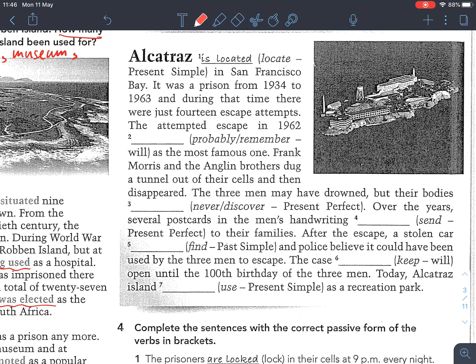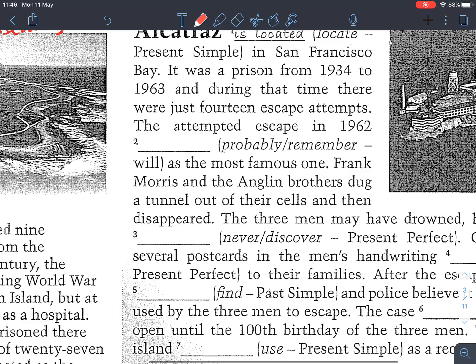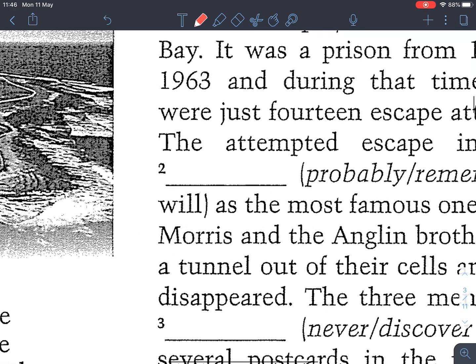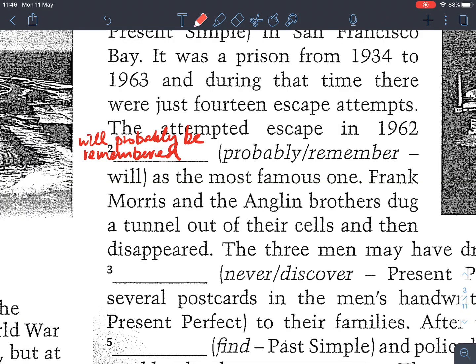So what tense should we use as the most famous one? So for this one, which tense should we use? We should use the future tense, right? So will probably be remembered, right here. Will probably be remembered as the most famous one.